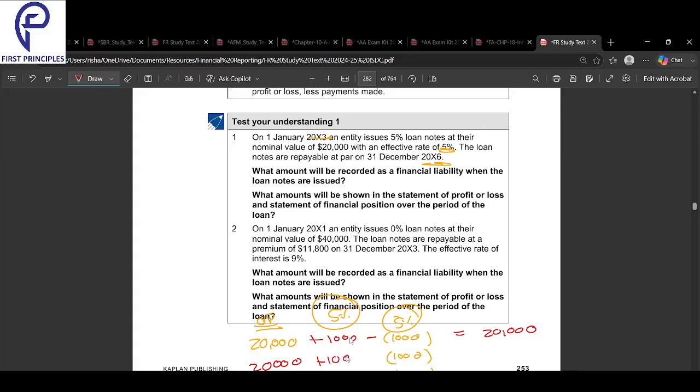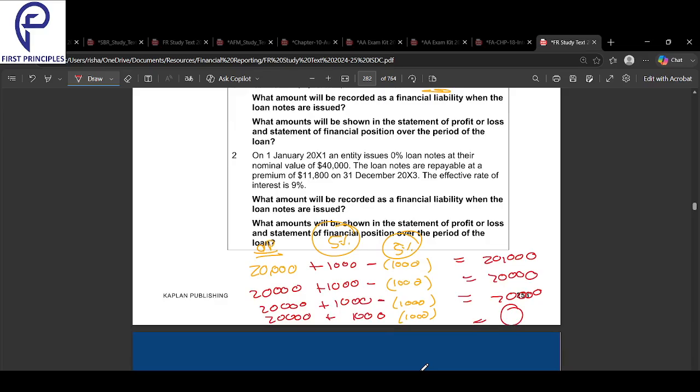20,000 plus how much would I pay? 5% of the opening, minus what I actually paid, 1,000. Nothing is carried forward. Again carrying it forward to next year, plus what should I pay? 5% of that. What I actually paid, 5% of that only. 20,000 only is carried forward. Last year, nothing is carried forward. By the end of 4 years, I would have paid all the money. In the last year 1,000 I've paid, but I've paid 20,000 also. What is carried forward? Nothing in that year.